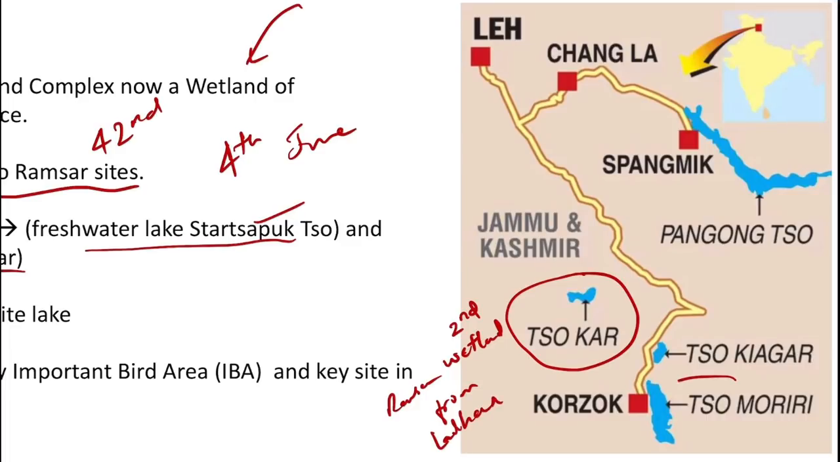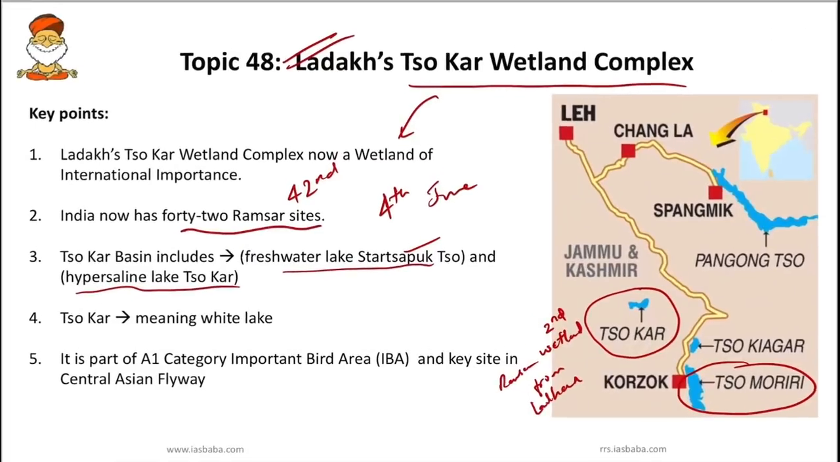Which one is the first one? It is Tso Moriri. So Tso Moriri is the first. Now the second wetland from Ladakh, which is now in the list of wetlands of international importance, is the Sokar wetland complex. So you have to remember what is the meaning of Sokar.